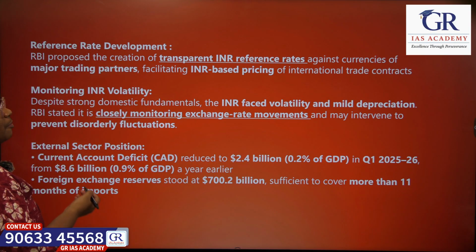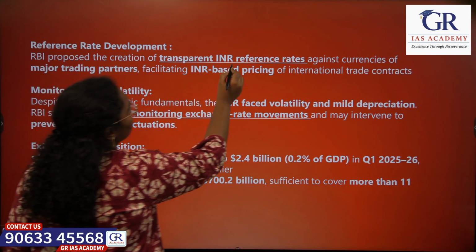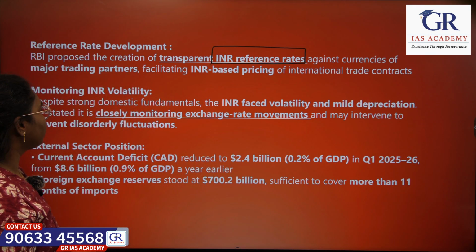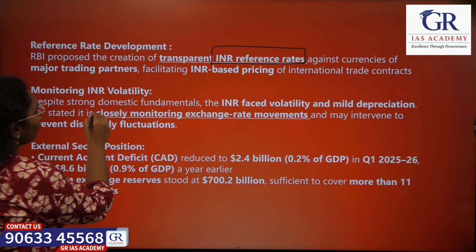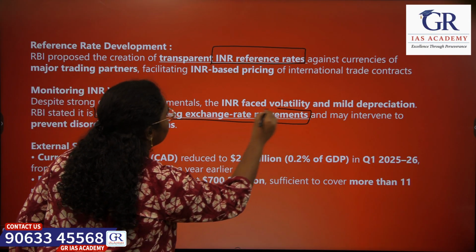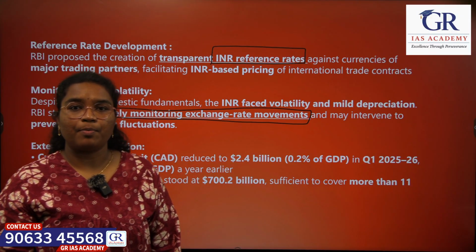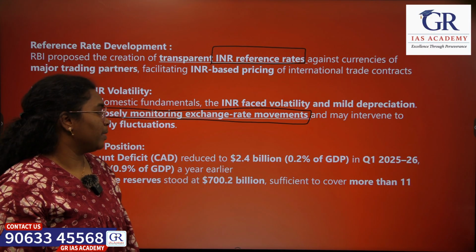And RBI has also proposed to create a transparent Indian rupee reference rates against various currencies. And RBI is also closely monitoring the exchange rate movements, because a stable Indian rupee exchange rate is important for the internationalization of the rupee.